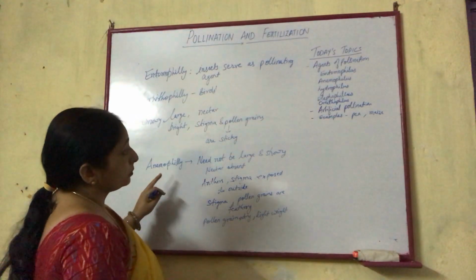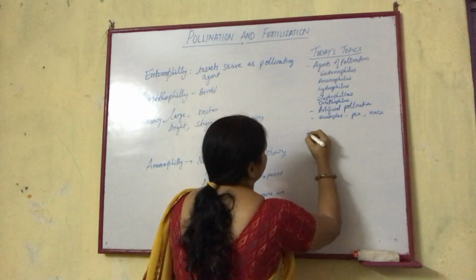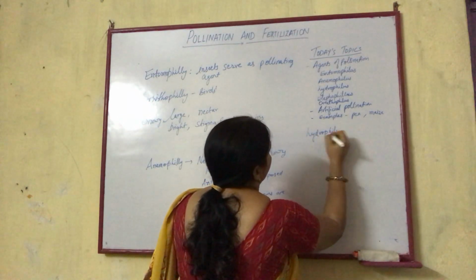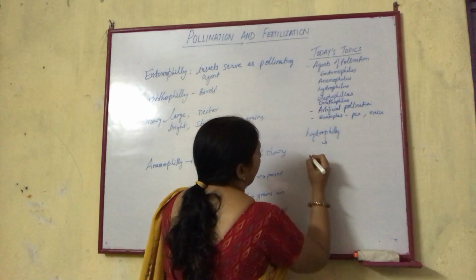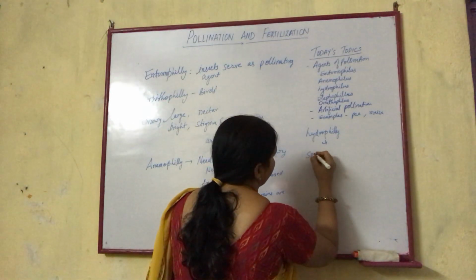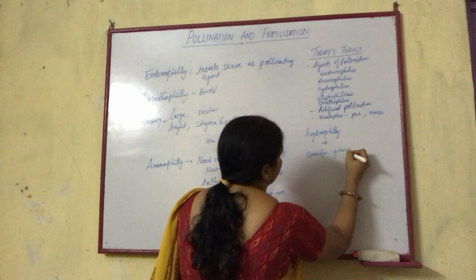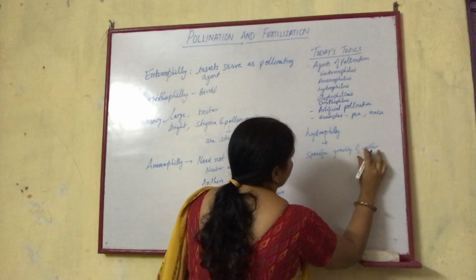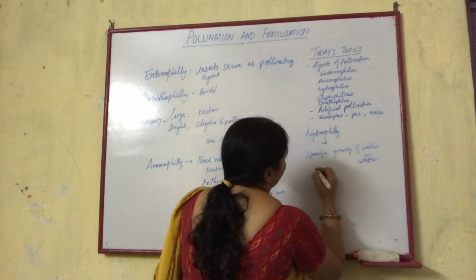For the anemophilous, then the condition is for hydrophily. In hydrophilous flowers, the anthers are very lightweight, and the specific gravity of the anther is equal to the specific gravity of water.